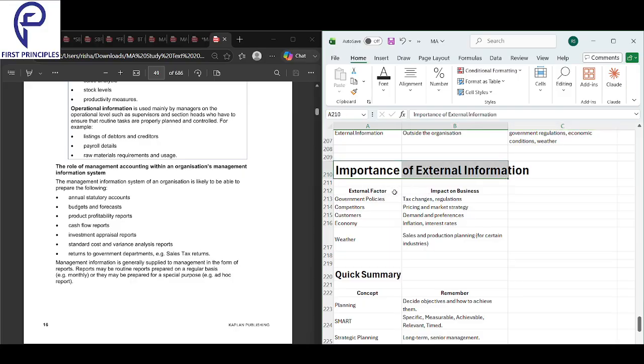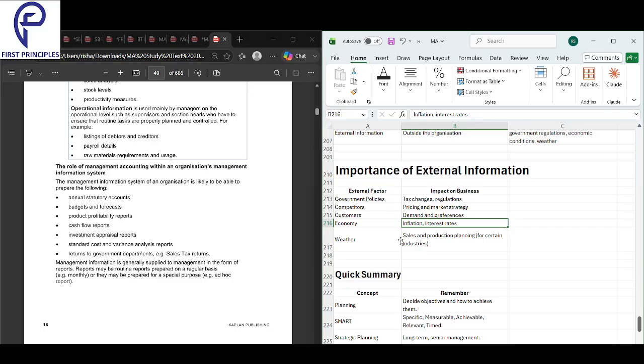Next, importance of external information. So, what is the importance of external information here? Why do we need external information? Firstly, government policies, what impact they have on business. They tell about tax changes and regulations. Competitors, their impact on business, pricing and market strategy. Customers, demand and preferences. Economy, inflation, interest rates. Weather, sales and production planning.